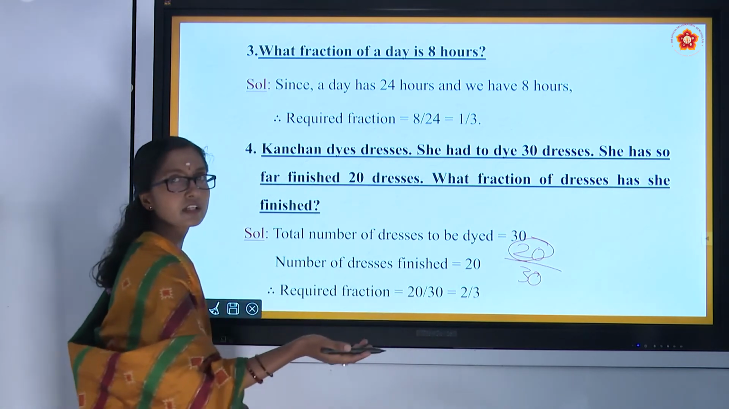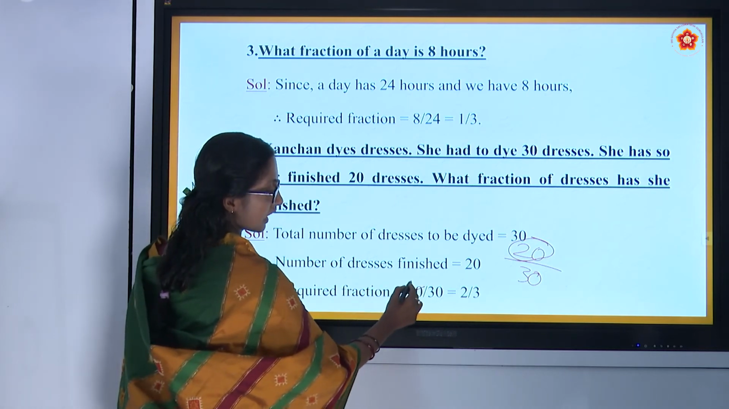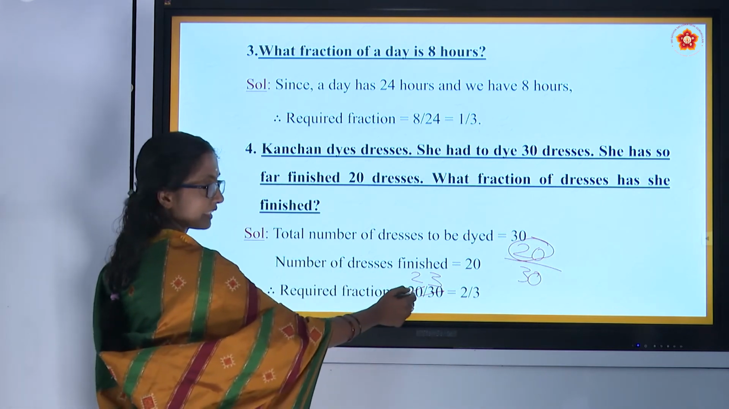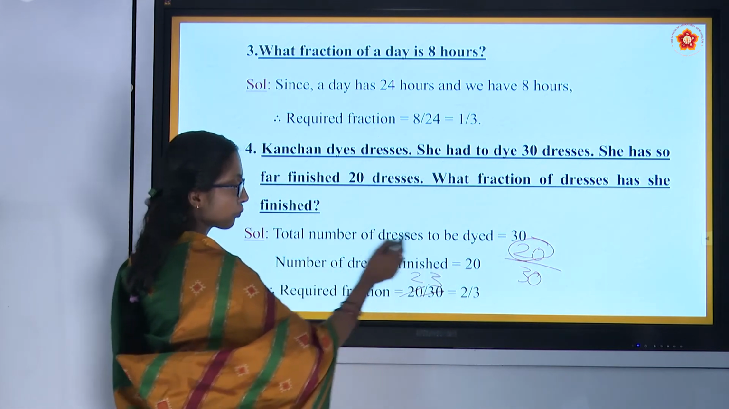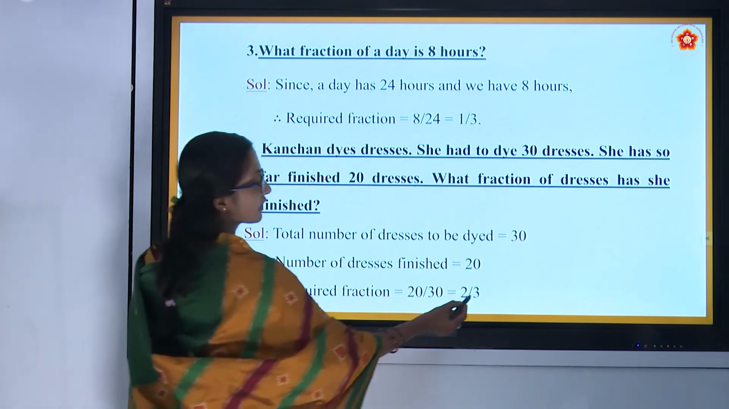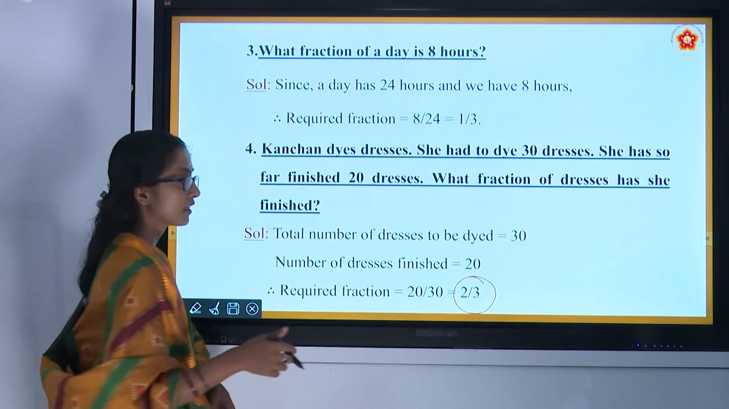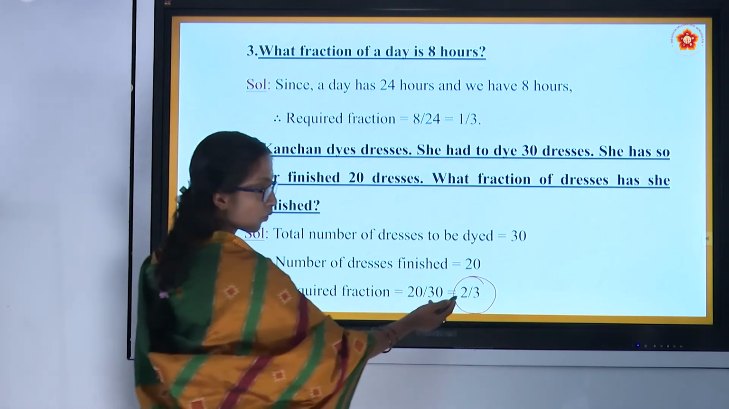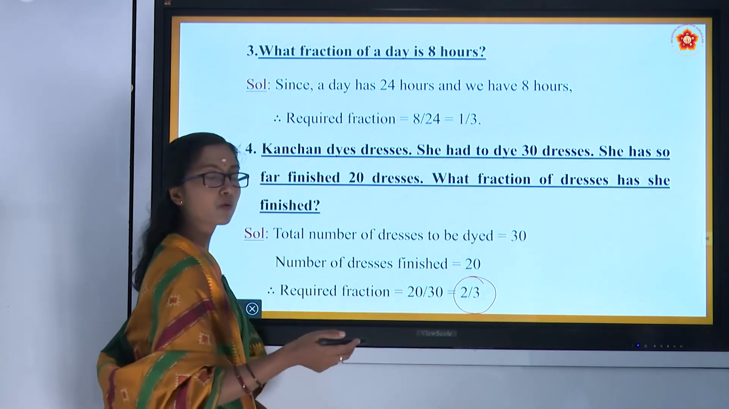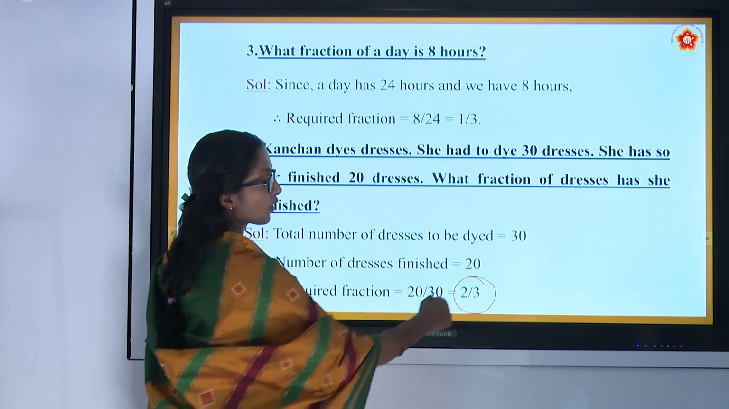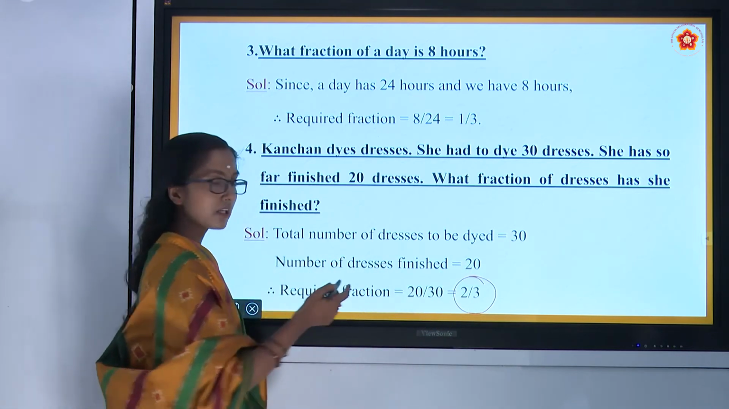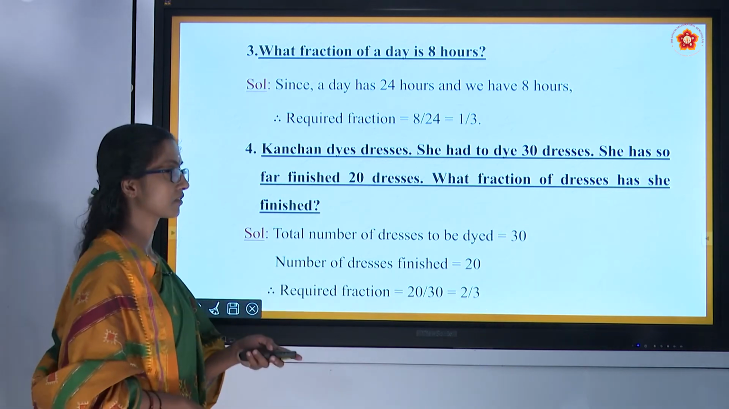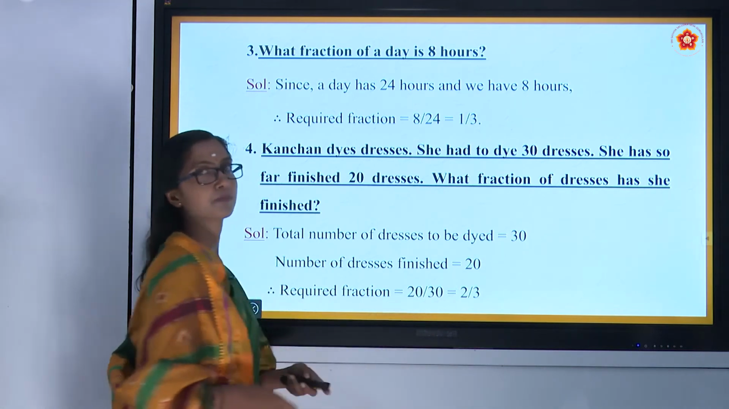We'll just cancel it. 10 ones are 10, 10 twos are 20, 10 threes are 30. That is 2 by 3. We call this simplification. Simplification means we can't divide this further. In 2 and 3, can you see any common factor? Only 1. Only by 1 can we cancel it. Other than 1 we can't divide or cancel it further. This is said to be the simplest form.